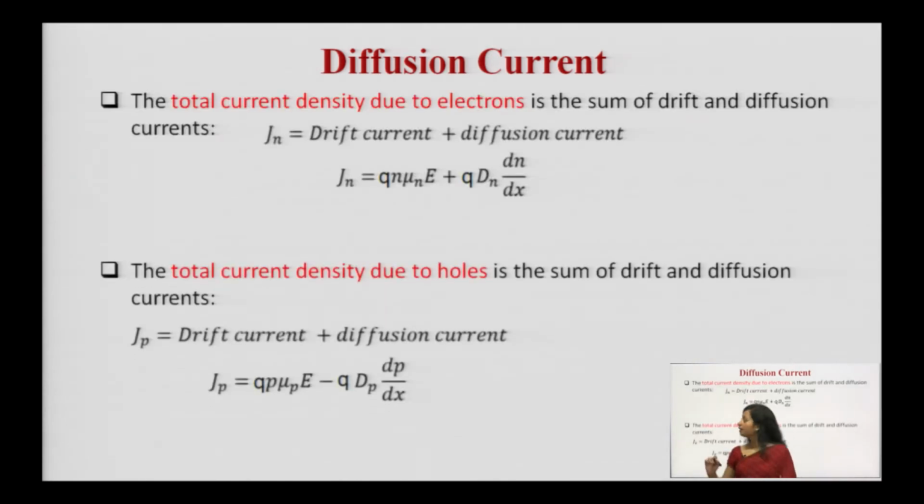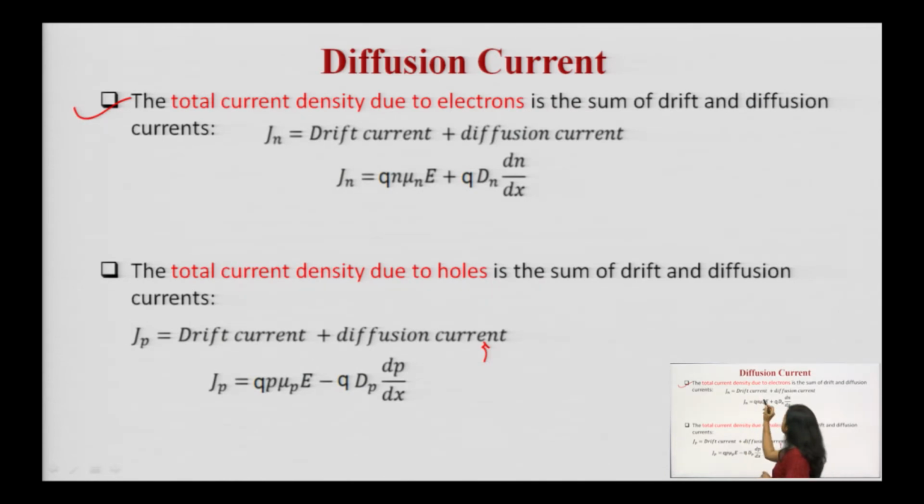Now, the total current density due to the electrons. We have discussed the current density because of the electrons, and current density because of the holes. But we have discussed both the phenomena, drift and diffusion. So, in general, the total current density will be the sum of what? If you are calculating the total current density because of the electrons, for electrons there is a drift current and there is also diffusion.